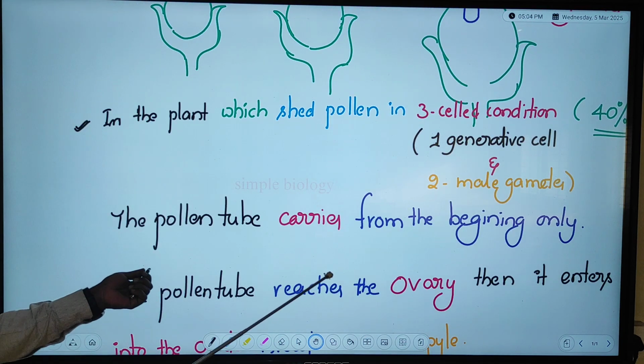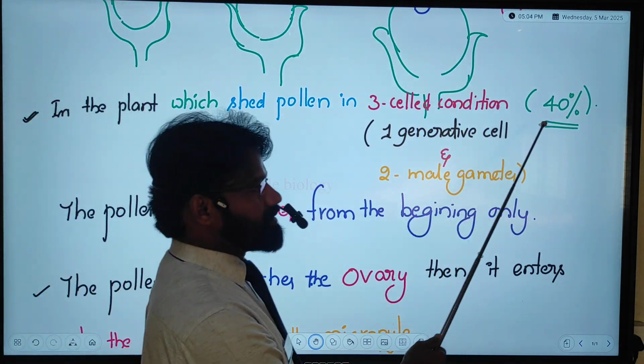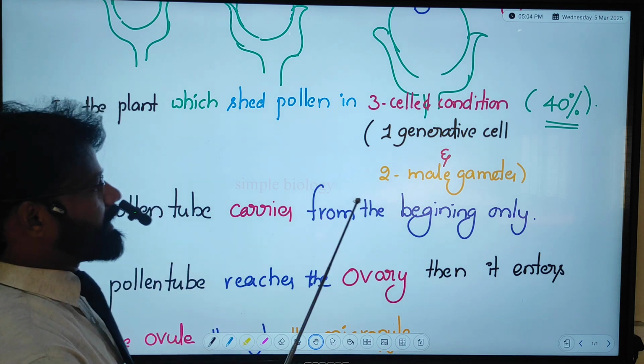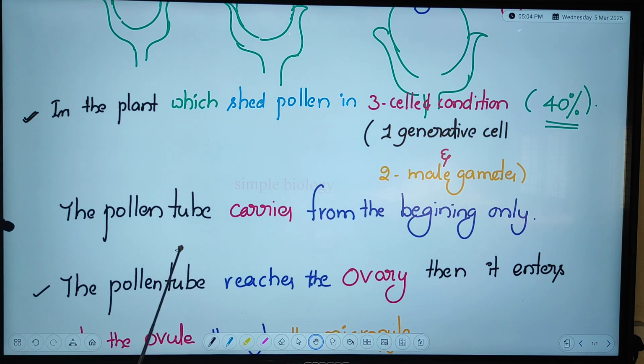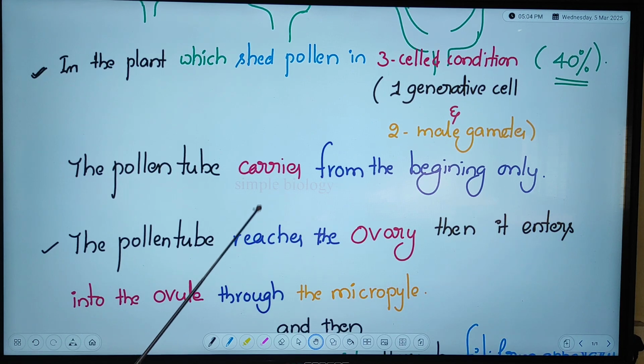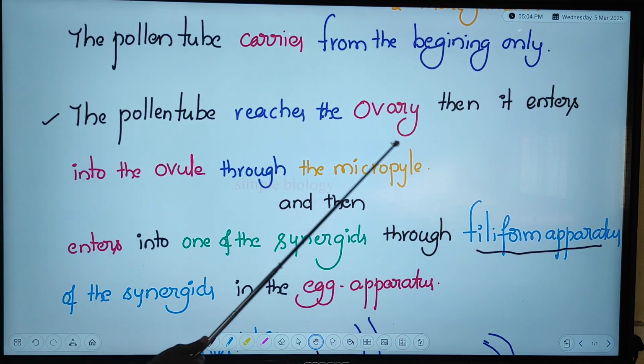If it is the 3-cell state, there is no problem. In the 3-cell state, the pollen grains are 40%. From the beginning itself, the 3 cells, one vegetative cell and 2 male gametes, are carried in the pollen tube.